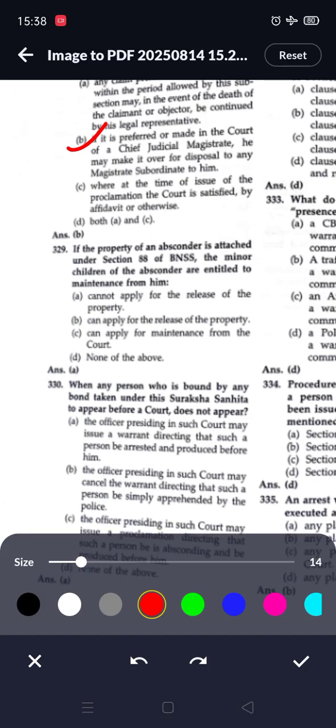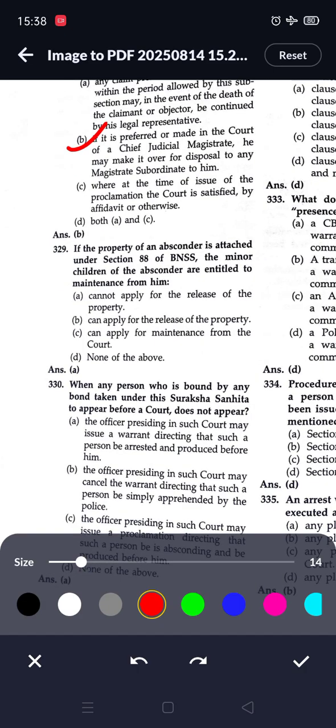Next question. If the property of the absconder is attached under section 88 of the BNSS, the minor children of the absconder are entitled to maintenance from him. Option A is correct. Cannot apply for the release of the property.